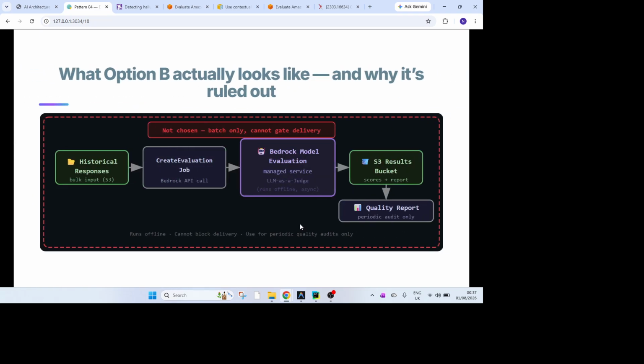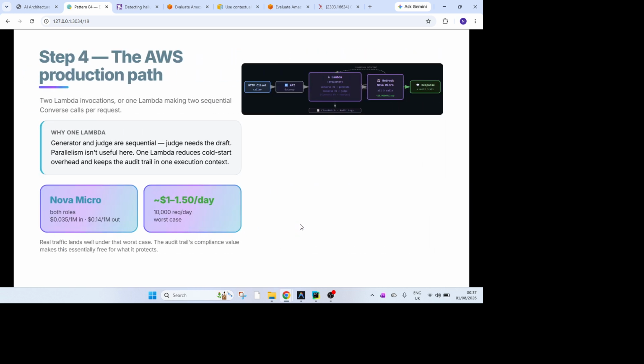So just to see, if we are considering a scenario where there's a requirement of a batch kind of scenario where you want to generate the responses, right? We can actually use the Bedrock API call called create evaluation job, and then it goes to the Bedrock evaluation managed service, LLM as a judge. Also, there's another one. It can generate the report, whatever you're looking for, right?